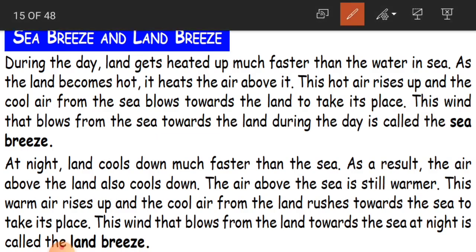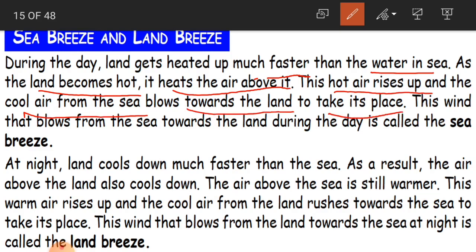During the day, land gets heated up much faster than the water in the sea, and as the land becomes hot, it heats the air above it, and the hot air rises up, and the cool air from the sea blows towards the land to take its place. This wind that blows from the sea towards the land during the day is called sea breeze. I have already explained this, children. This is just the text I am reading for you.